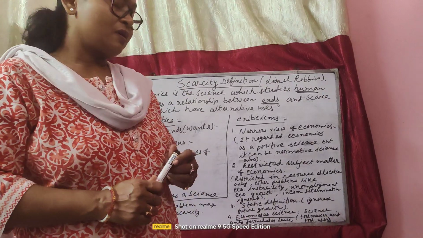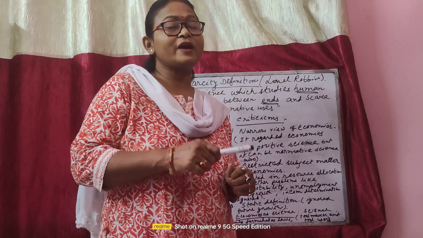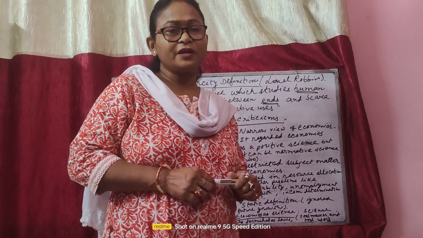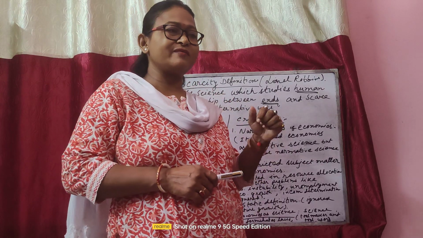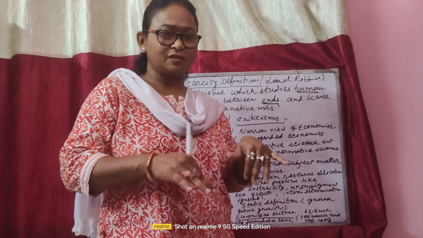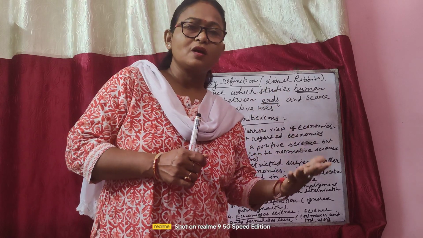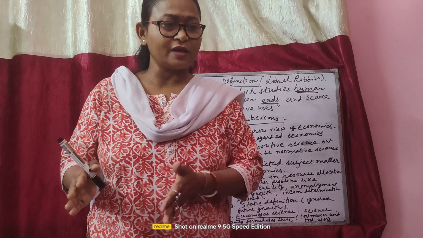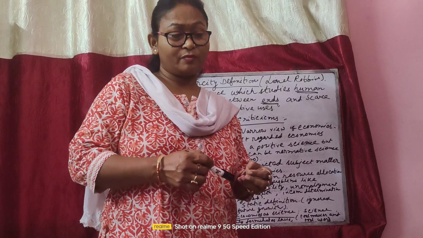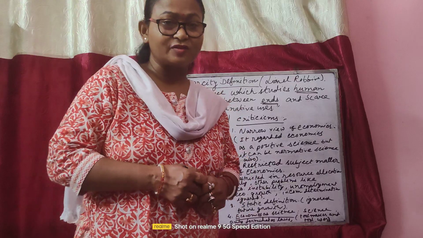And for that, you have to think about from which choice you will get maximum return or maximum output. That is called economizing of resources. That means whatever resources you have, you have to choose in such a way that, from the resources you are using, across the different lines of production, in whichever line of production you use them, you get the maximum return. That is called economizing of resources.